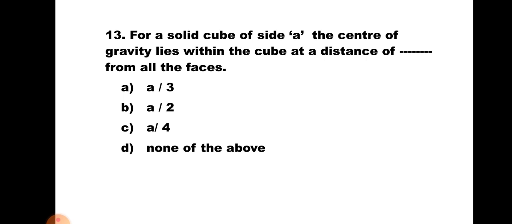Question number 13. For a solid cube of side a, the center of gravity lies within the cube at a distance of dash dash dash from all the faces. A, a by 3; B, a by 2; C, a by 4; and D, none of the above. Now as all the sides of the cube are a, the center of gravity will be within the cube at a distance of a by 2 from all the faces. Hence the correct answer is B, a by 2.